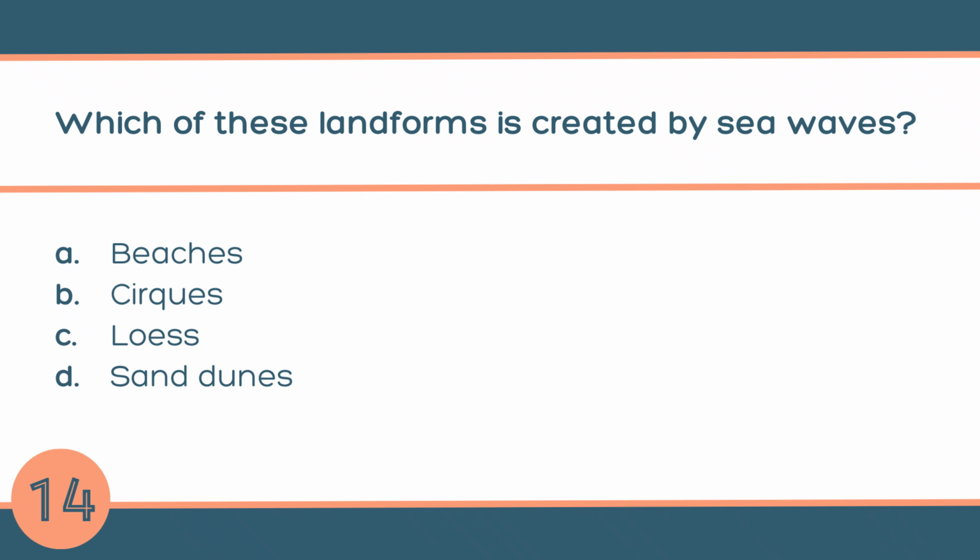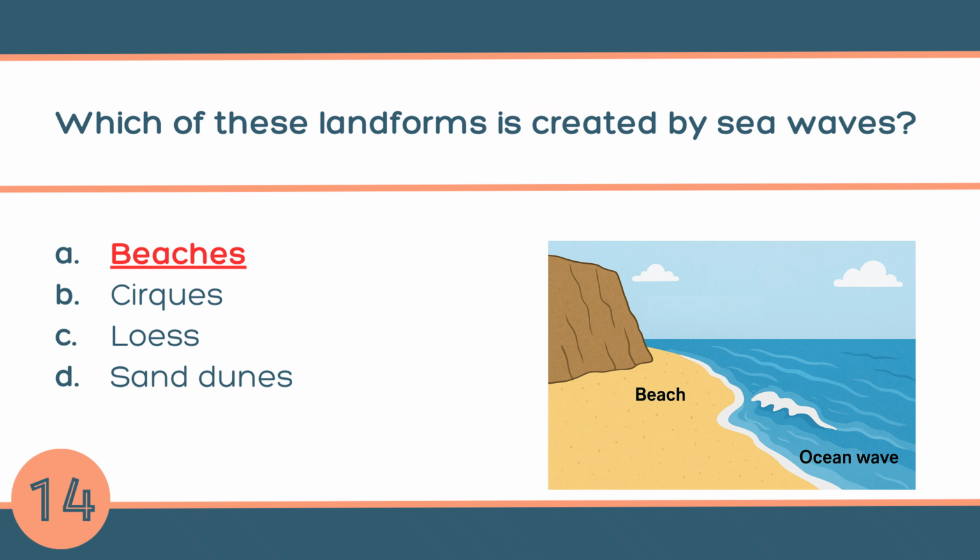Question number 14. Which of these landforms is created by sea waves? A. Beaches, B. Cirques, C. Loess, or D. Sand dunes. The answer is A. Beaches. When sea waves deposit sand, pebbles, and shells along the shore, they form a flat sandy area called a beach.